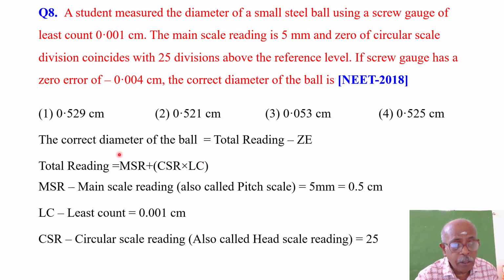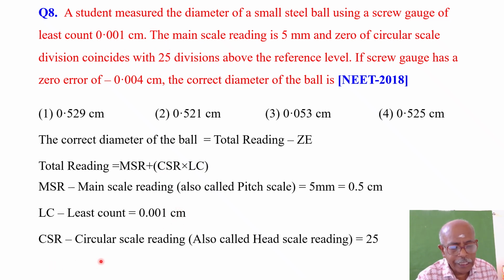The formula for total reading is MSR plus CSR into LC. MSR is the main scale reading, at times also called pitch scale reading. This is 5 millimeter, but the answer is given in centimeter, so 5 millimeter is converted into 0.5 centimeter. Then the least count is 0.001 centimeter.